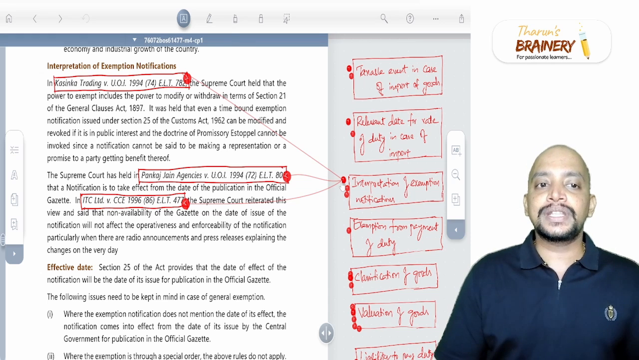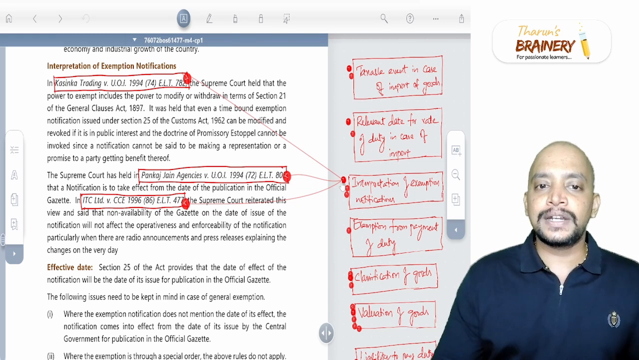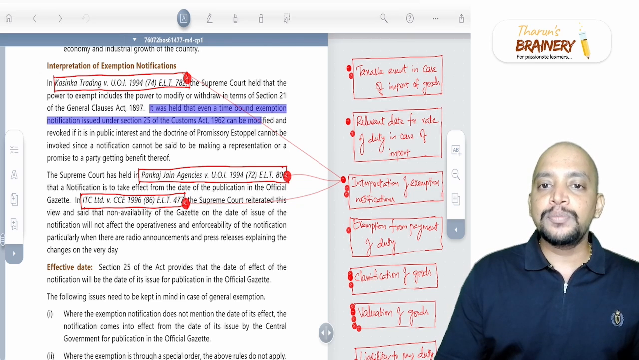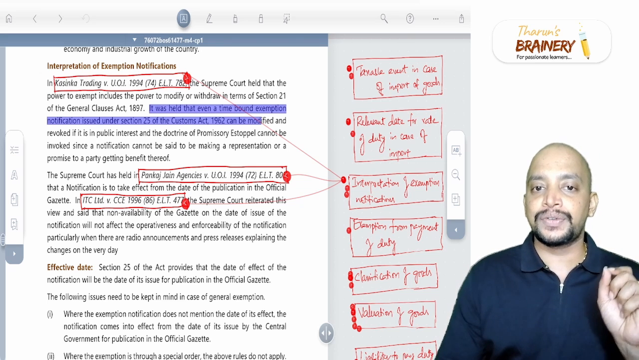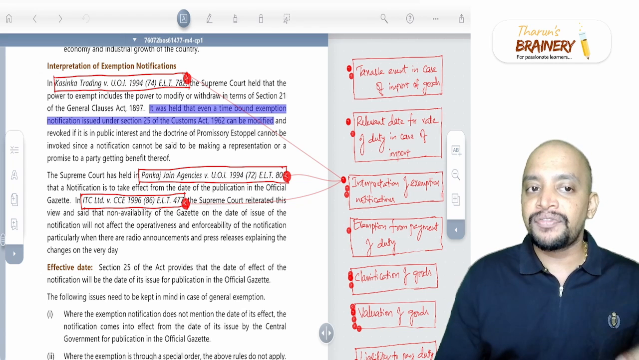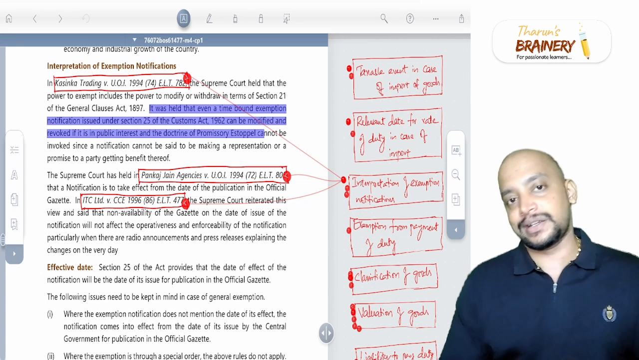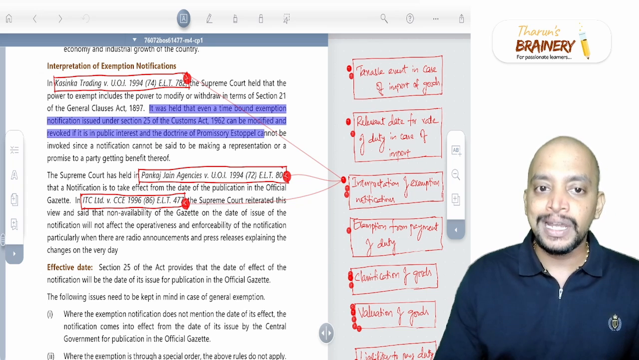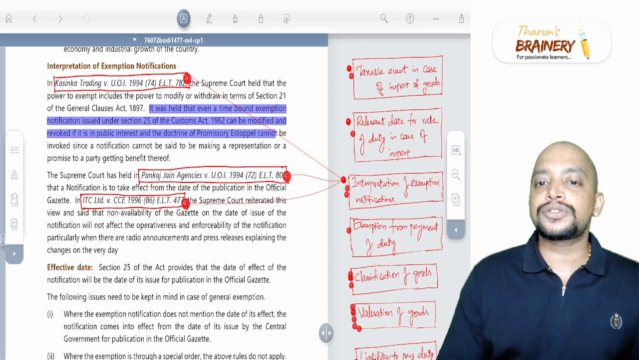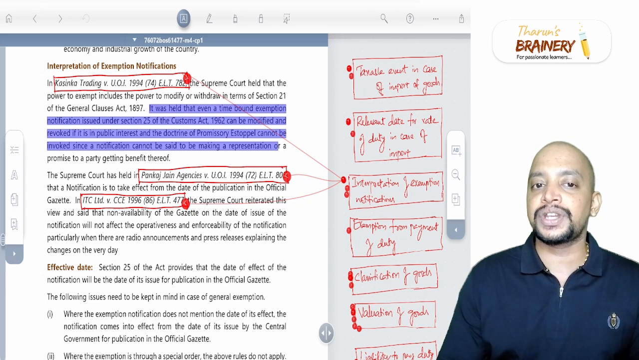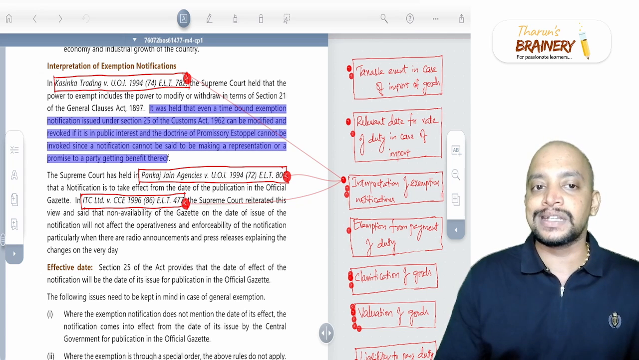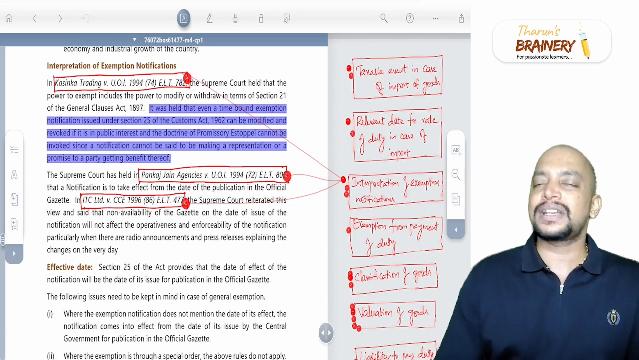They are saying that as per section 21, it was held that a time-bound exemption notification issued under section 25 can be modified and revoked in public interest. Once a notification is given, it can be modified or revoked, and the doctrine of promissory estoppel cannot be invoked, since a notification cannot be said to be making a representation or a promise to a party or getting benefit thereof. So that cannot be done.